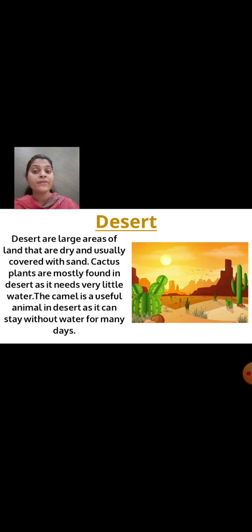Which animal is mostly found in the desert region? Yes, camel. That's why the camel is called the ship of the desert. The camel is such an animal which can survive in that dry desert climate. It can stay without water for many days.